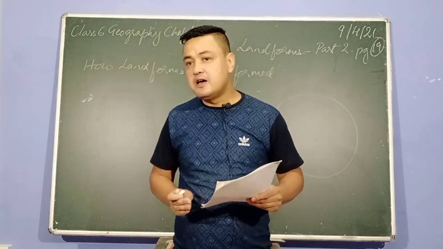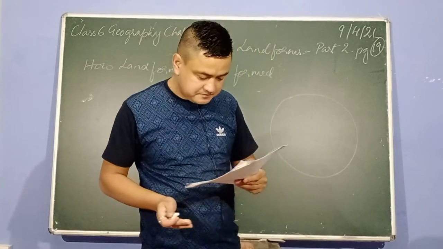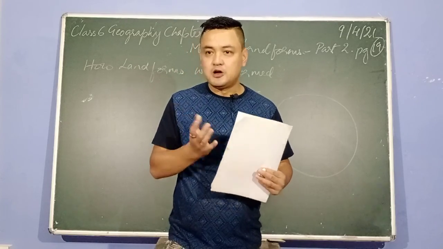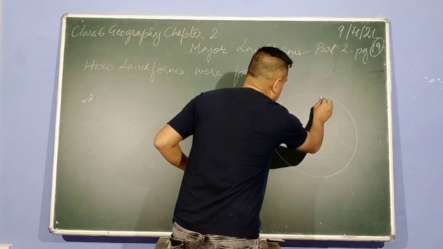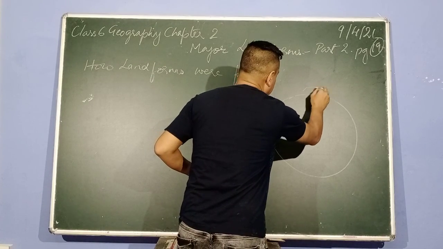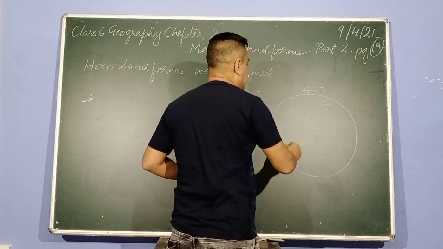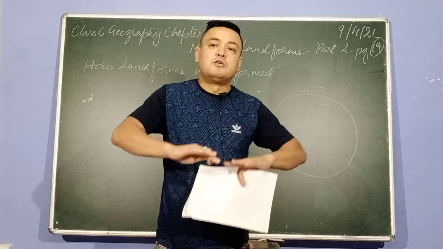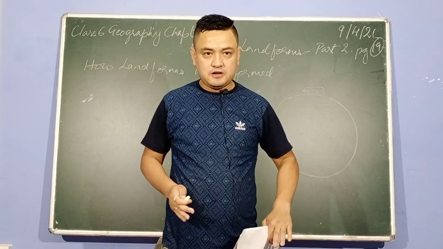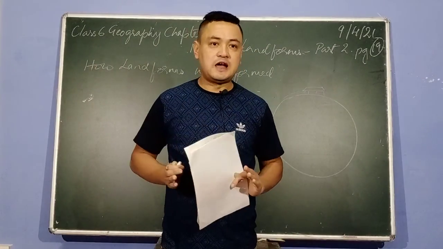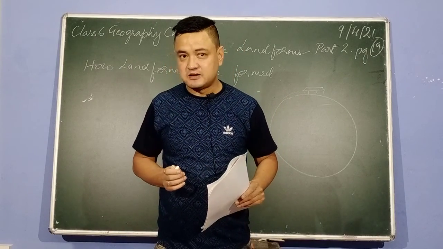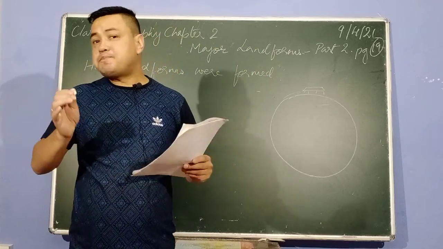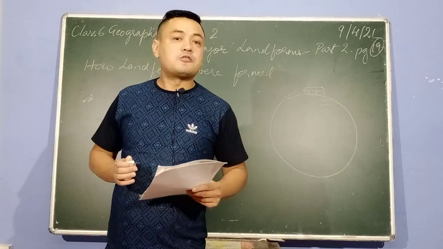How many plates were there? 15 plates. Now I am not talking about the plate where you have food. The surface of the earth on which we build our houses and roads is not a continuous land. It is broken into parts, and these parts are called plates. How many plates are there? 15 plates. These are the plates where you find all the continents.